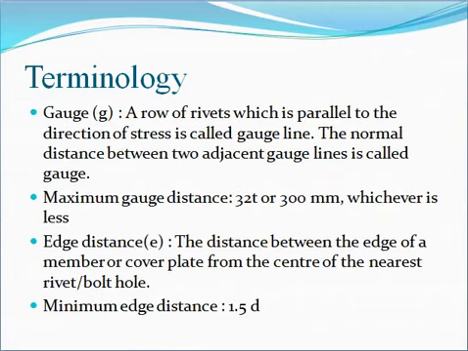Now next is the gauge distance. A row of rivets or bolts which is parallel to the direction of the stress is called a gauge line. And the normal distance between two adjacent gauge lines is called the gauge distance.